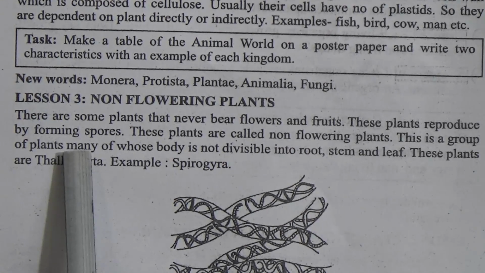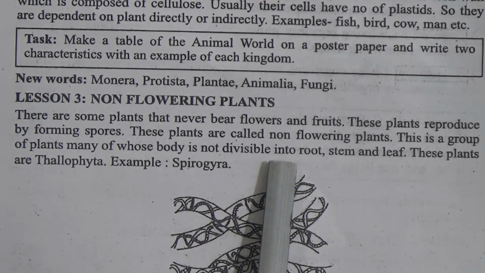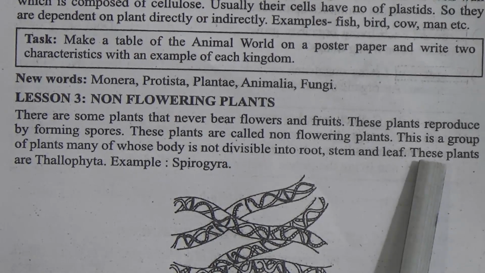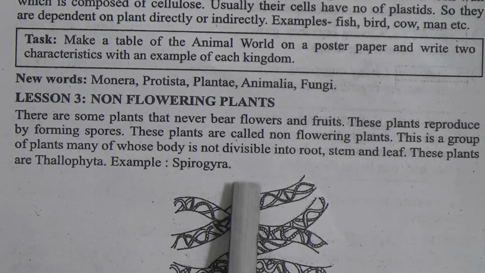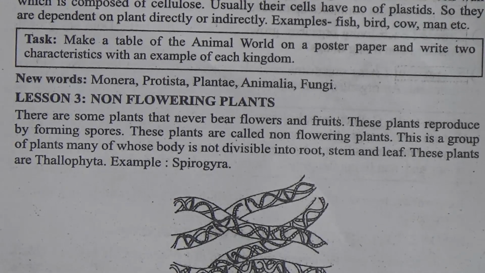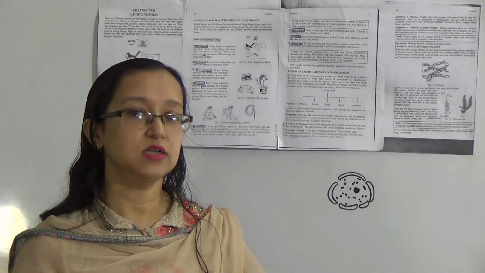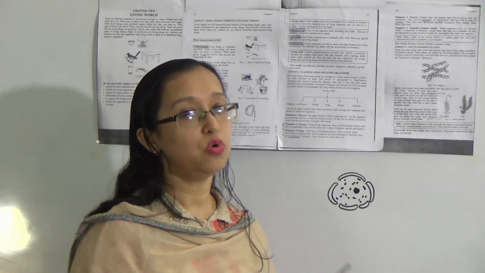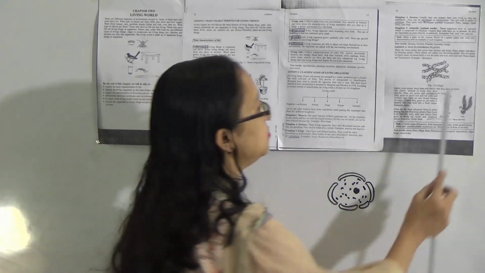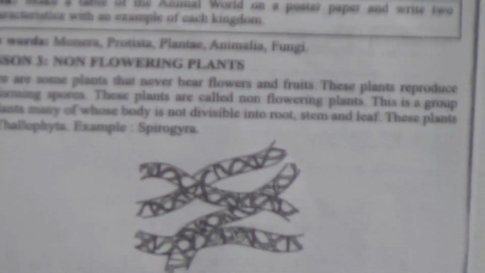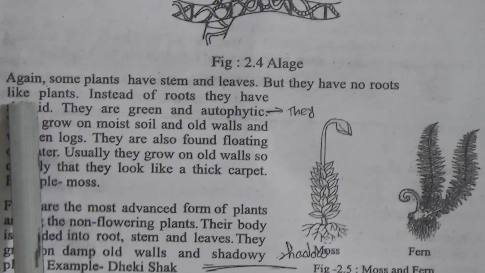This is a group of plants whose body is not divisible into root, stem and leaf. These plants are Thallophyta, example Spirogyra. Normally, a plant's body is divided into parts like stem, root, leaves and branches. But the non-flowering plants like Spirogyra have no root, stem and leaves. Their body is not divided into these parts, but they are plants also. They are called Thallophyta.